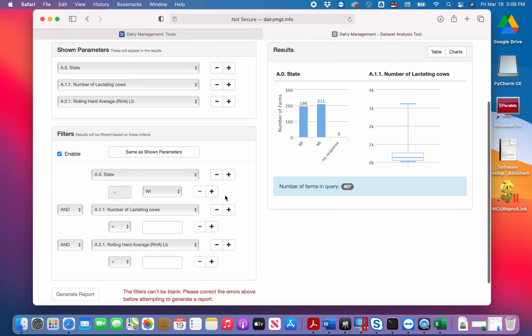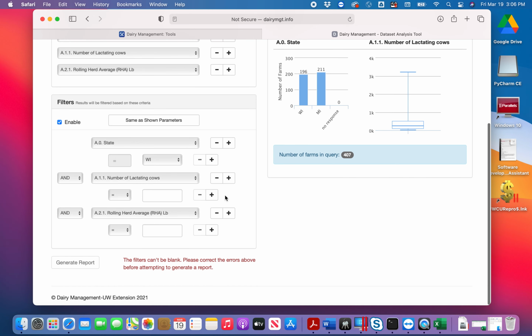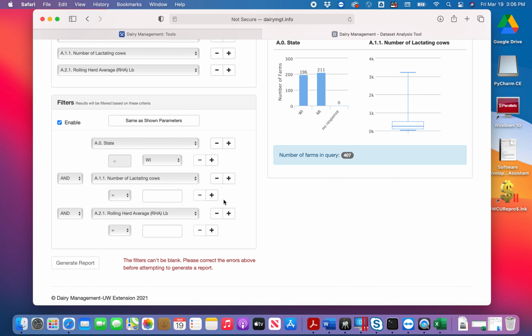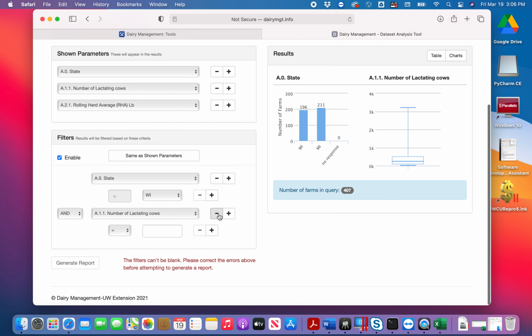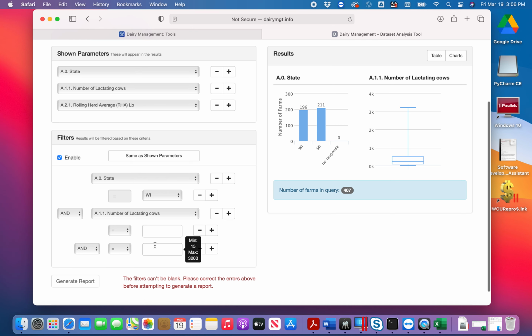This will enable filtering, and then it will create a number of filters with other filtering fields. For this case, we can delete the last field, and we can add in a subfield here. We can set the first one equal to greater than, and the second one equal to less than, and then put the value in for 500 and 1,000.